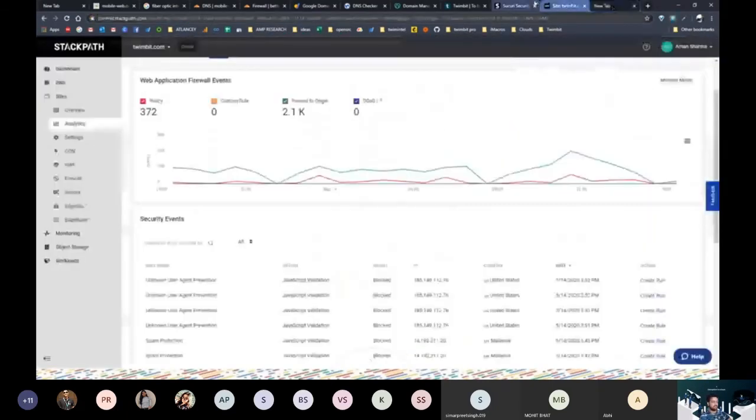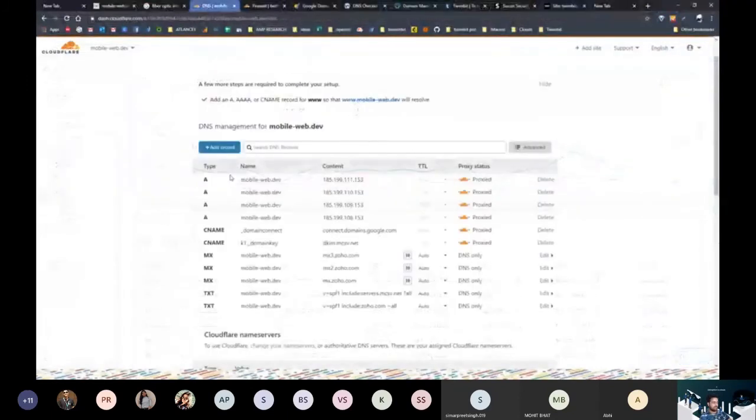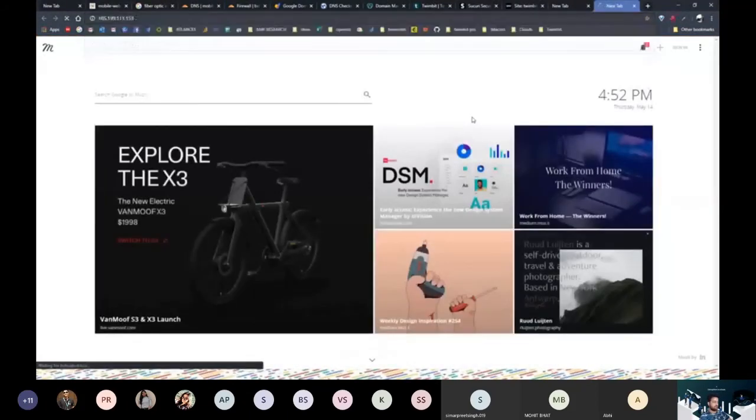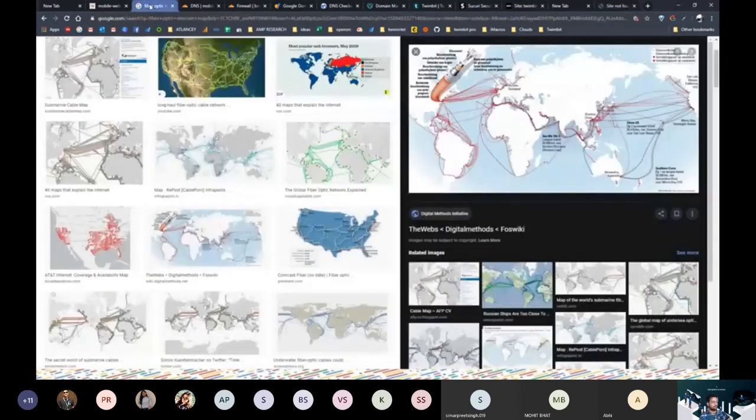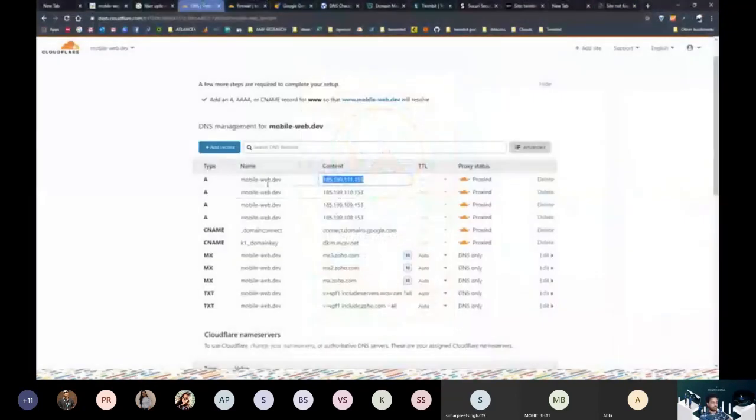And this IP address, which we have over here for mobile web dev, is actually from GitHub Pages. How can you tell? Just copy this address, paste it over here, and GitHub will open and say GitHub Pages site here. We don't serve this page. So we know that this address for mobile web dev is pointing to this address.